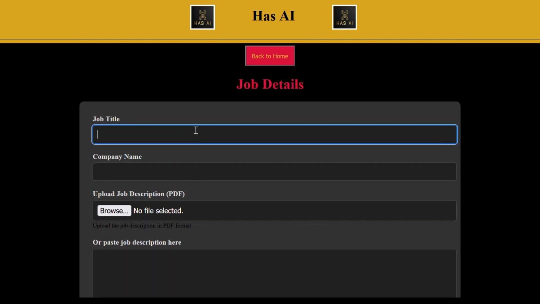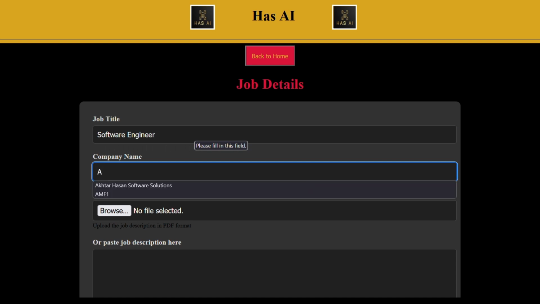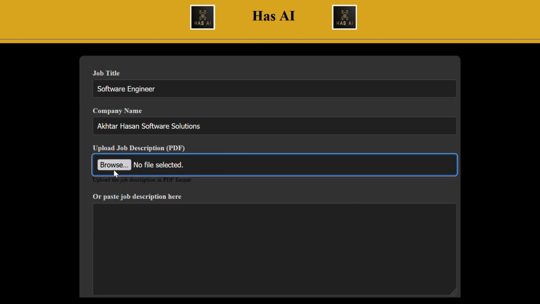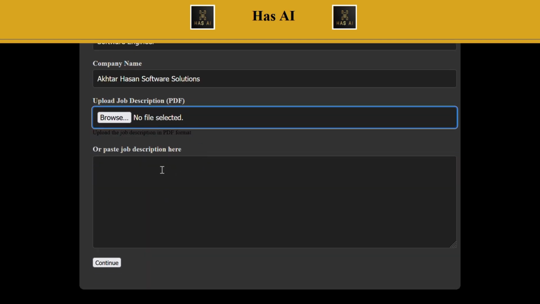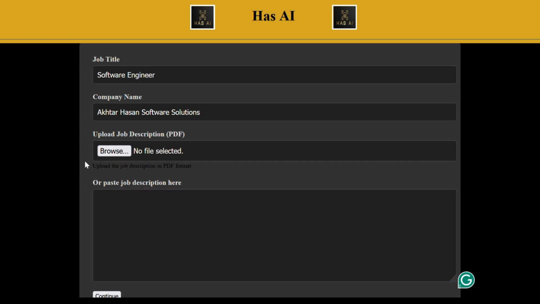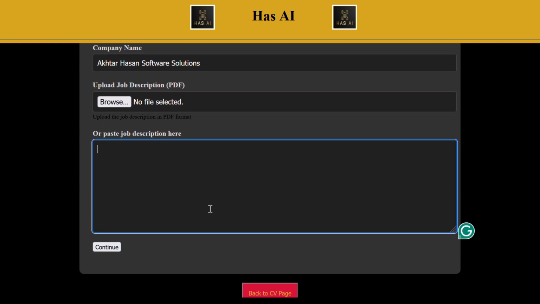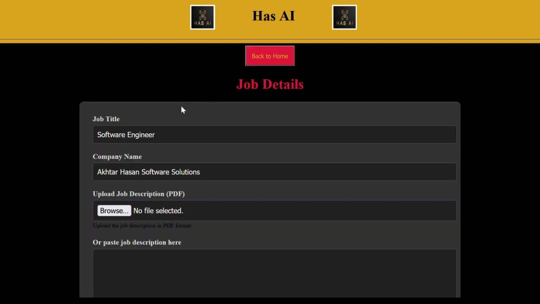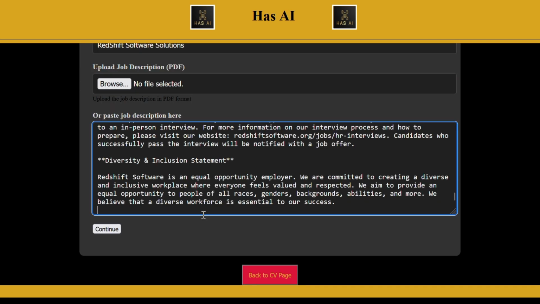The job details screen, so we saved our CV details. We want to enter the job title first, for example software engineer, at some software solutions. We don't have a job description that we can upload, so we paste it in the box. Then I've got a job description here from the AI job ad generator that we're going to paste in now.